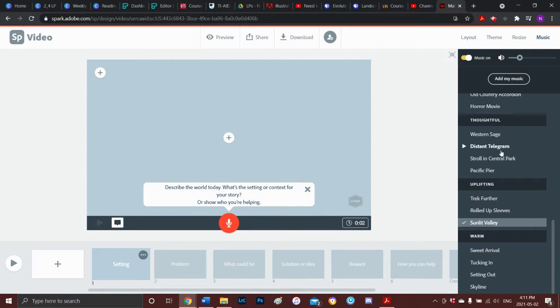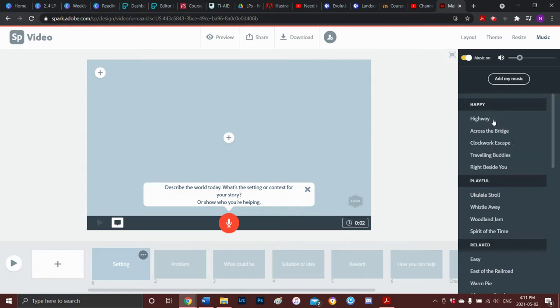And then you can add music. This is all included in your Adobe Spark, so you don't have to give copyright credit, but I would always include at the end, like in your references, where you took this music from and what it was called. You can also add your own music here in this button. But if you're going to do that, please ask Noelle about 5-alarm music. You cannot pull music from YouTube. At VFS, we don't let you do that. You need to use something called 5-alarm to search for royalty-free music. So if you want to do that, hit this button and then download it from 5-alarm. But if not, there's music right here for you.